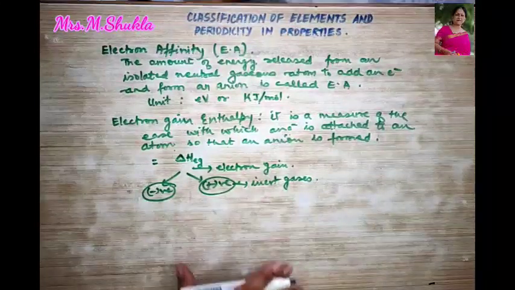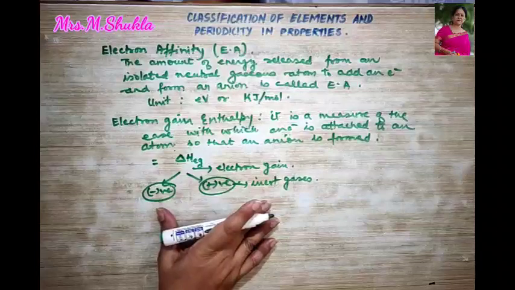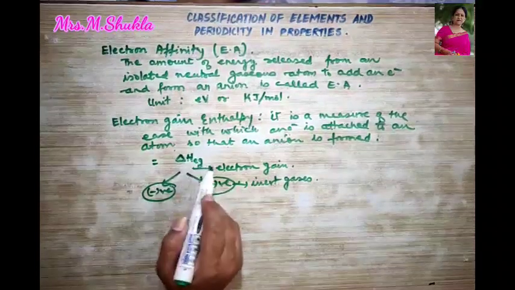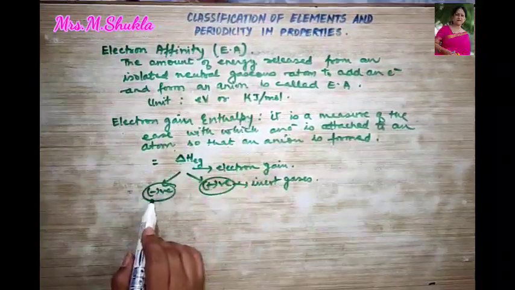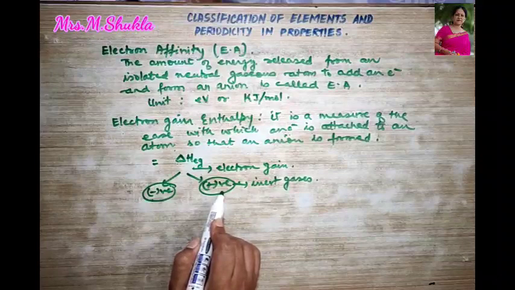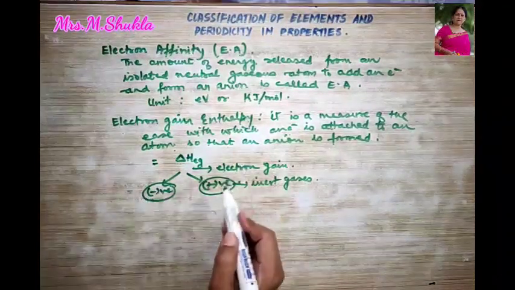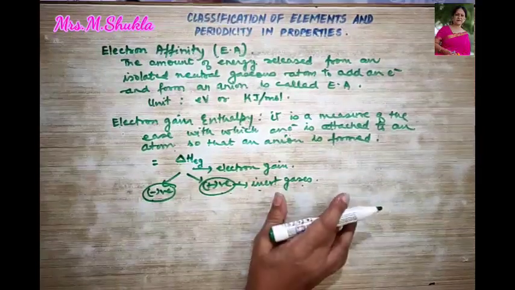How and why, that I will explain when I go in detail. I hope till here it's very clear that delta Heg means electron gain enthalpy, and that may be either positive or negative. Generally they are negative. If they are positive, that is only in case of inert gases.